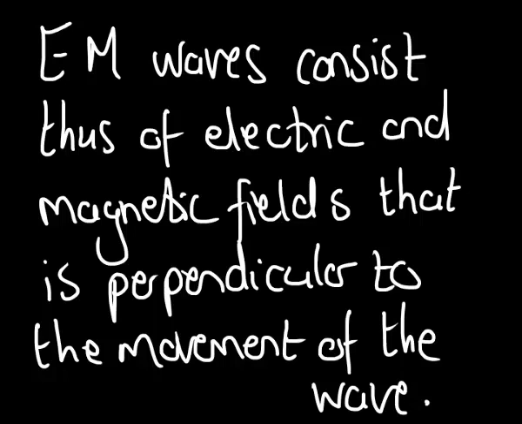Okay, so as I said, it induces an electric and magnetic field, and these fields are perpendicular to each other, but they're also perpendicular to the movement of the wave. Now, if you can remember, we said previously, waves whose displacement is perpendicular to the movement are known as transverse waves. So we're going to be seeing our electromagnetic waves as transverse waves. But in this case, there are two waves that it's made up of: an electric field and a magnetic field, and these two are always 90 degrees to each other and 90 degrees to the movement.